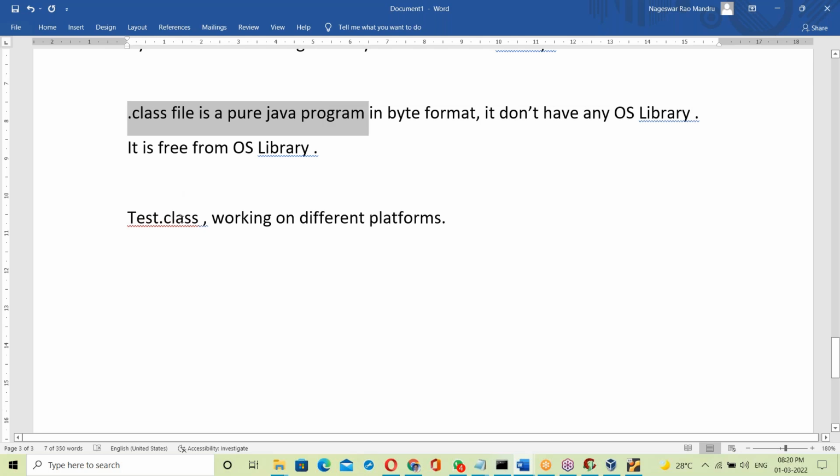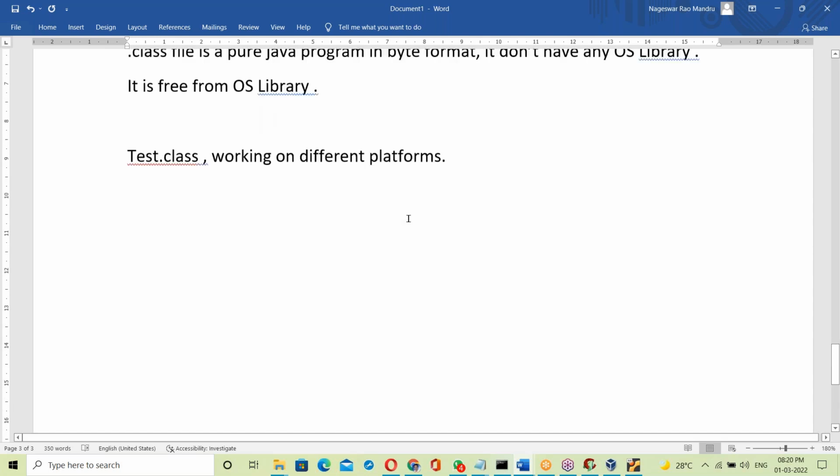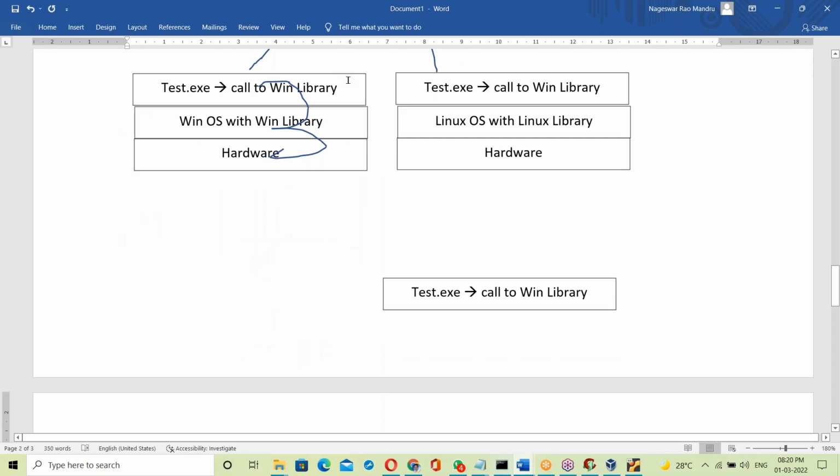Now the tested dot class file working on different platforms. Let us see. Let us take these platforms. First, the Windows platform.